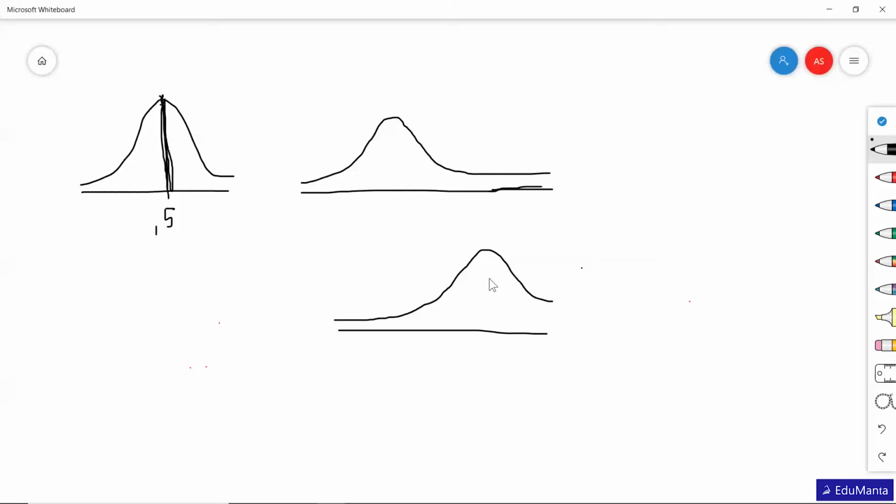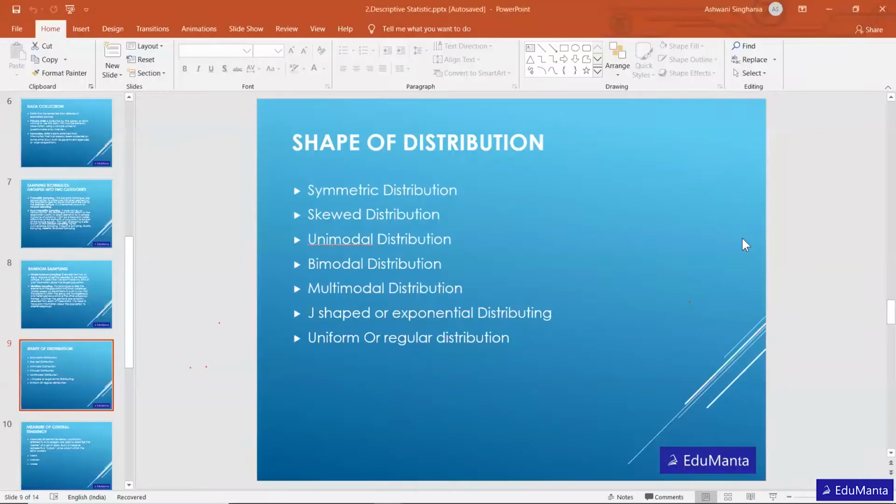So this is unimodal. If data is something like this, here we have bimodal. We have two modes in this distribution, and in the same way, if there are more than two, then it will be multimodal.